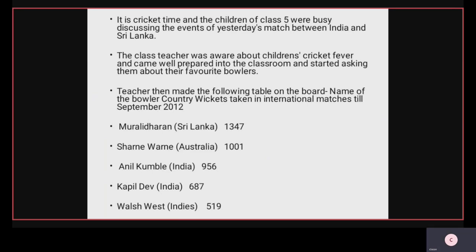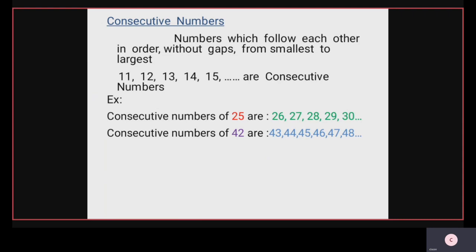Now B, about how many more wickets has Muralidharan taken than Kumble? We are comparing between Muralidharan and Kumble. Muralidharan total wickets are 1300, which is rounded to nearest hundreds, and Kumble total wickets of Anil Kumble 956. 956 rounded to nearest 100 value is 1000. Now the solution or answer is 1300 minus 1000. Final answer is 300 only.